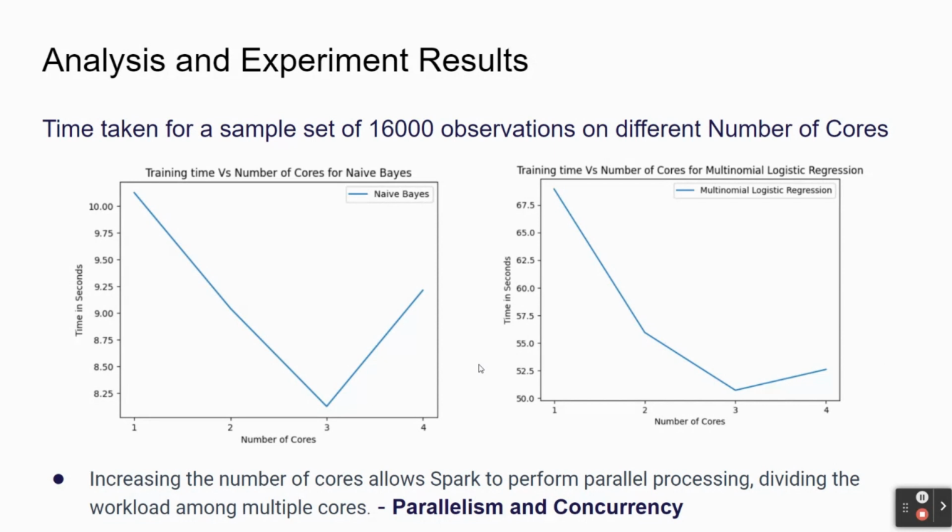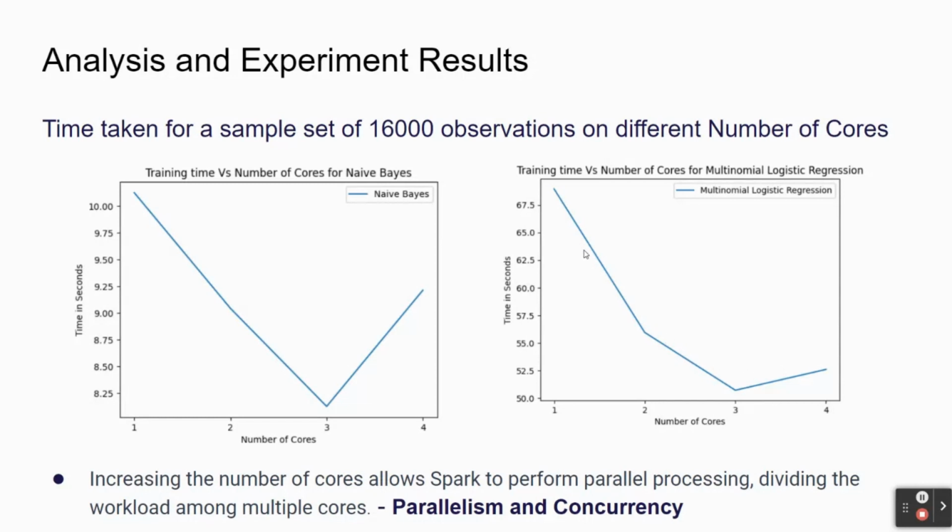Here we have considered a total of 16,000 samples, and we tried to fit the naive Bayes as well as the multinomial regression model on the 16,000 samples using different numbers of CPU cores. We tried 1, 2, 3, and 4 CPU cores. This was the output time we were able to notice. Going from 1 to 3 cores in both cases, the CPU time taken for fitting the model was reduced, and from 3 to 4 it increased a little.